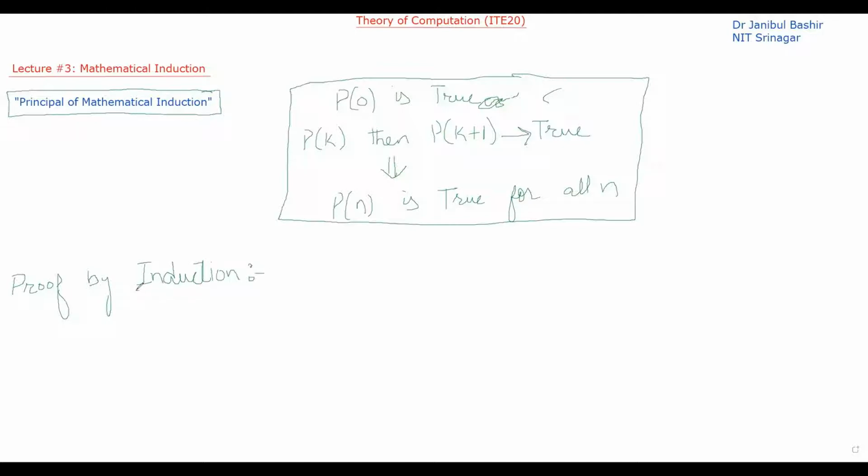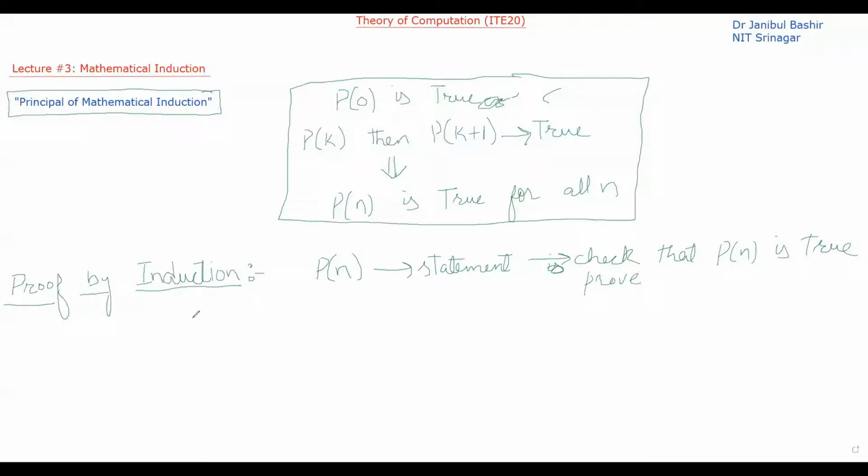Okay, to discuss this technique, proof by induction. So in proof by induction, what it is saying is that if we have some statement P of n, so let's say this is our statement, and if we have to check, or we can say prove, that P of n is true, then what are we going to do?